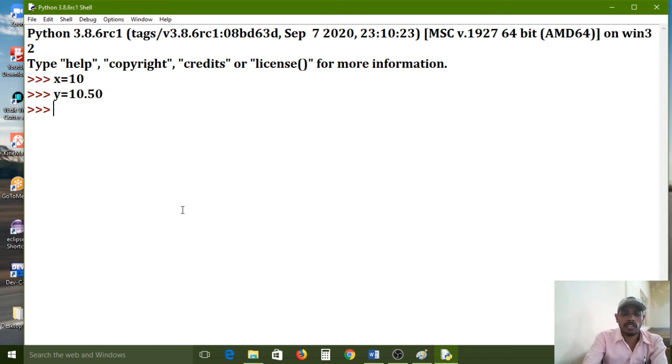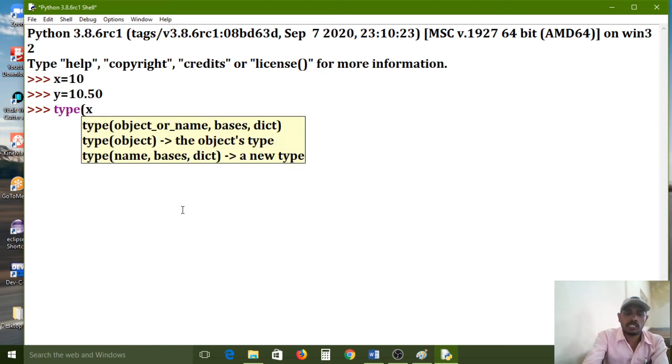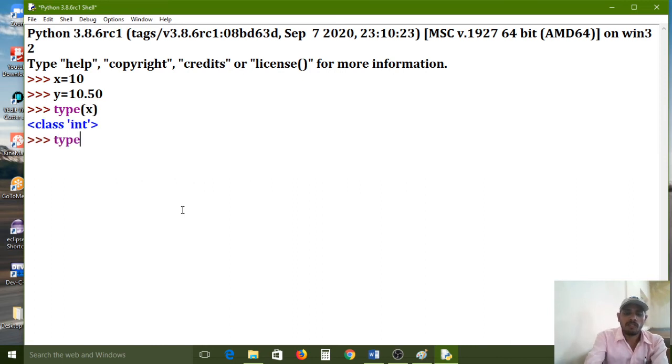So now the data type is type of x, type of y. Both data types: the first one is int, the second one is float, because it is maintaining the fraction part. That's why it is called float data type. Internally the interpreter can assign the float data type. Now I am using y is equal to x. Actually, y contains what data type? Float data type. So y is equal to x I am using.